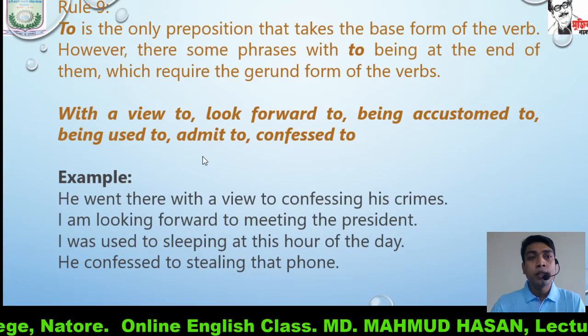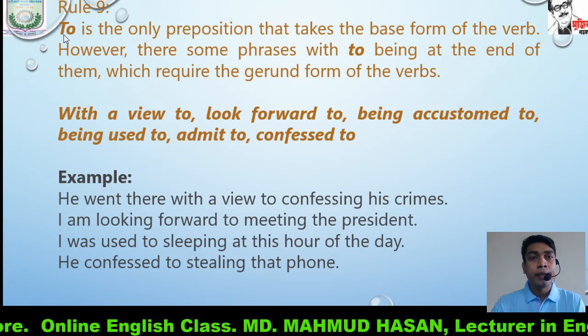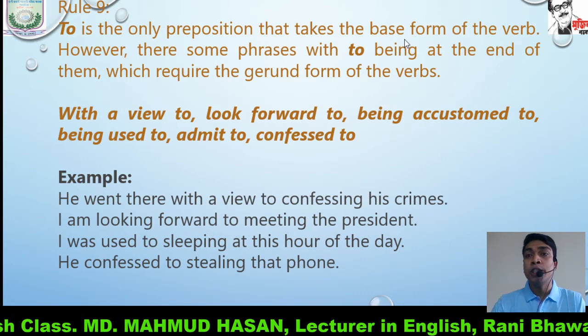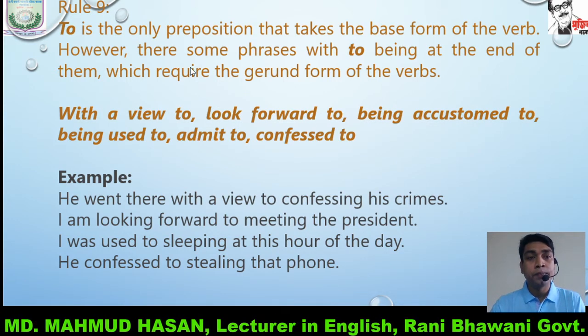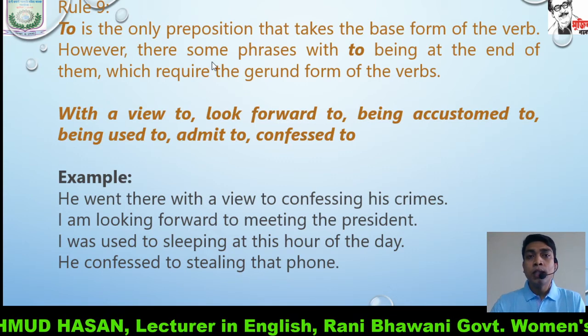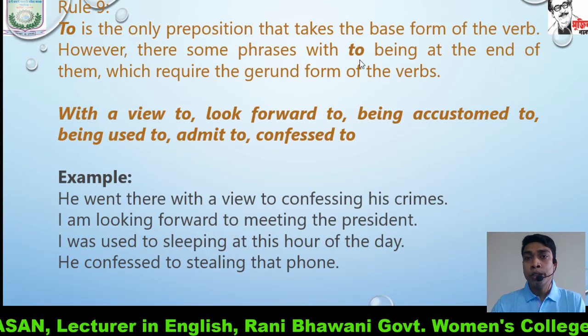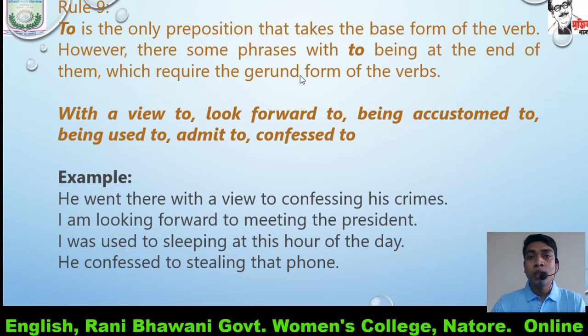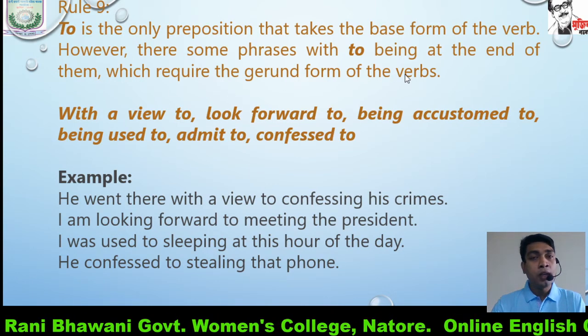Rule number 9. To is the only preposition that takes the base form of the verb. However, there are phrases with to at the end of them which require the gerund form of the verb.